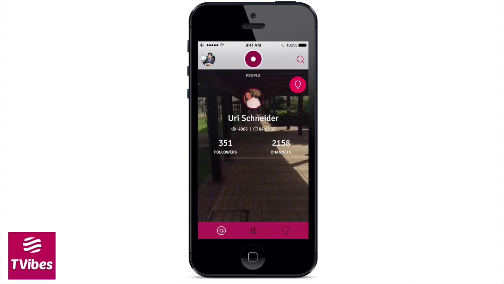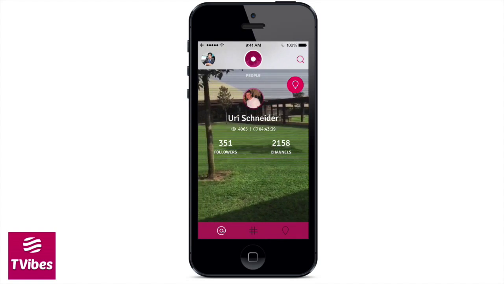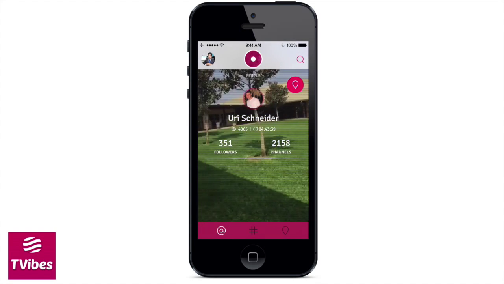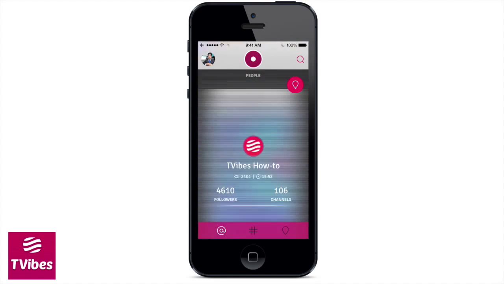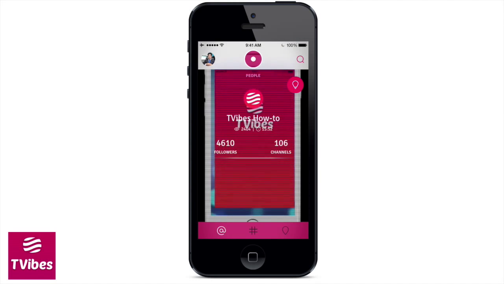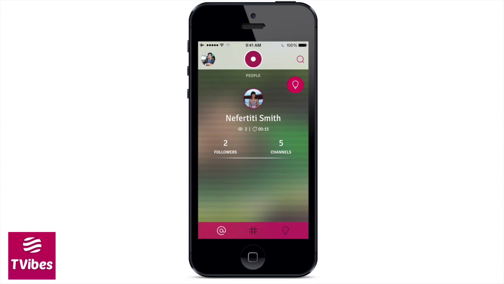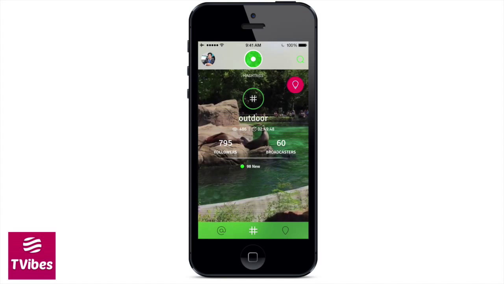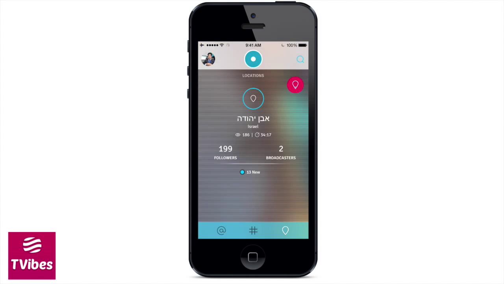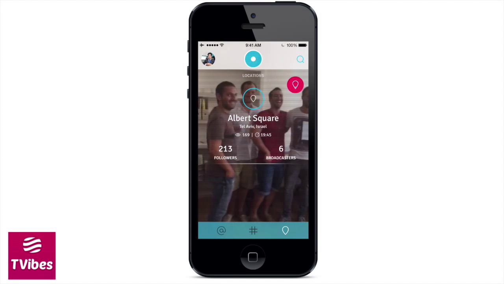So here in TVibes, you have the main interface, which is made up of your channels or your feed here, and those are broken down into three sections. You have the people you follow here, and keep in mind, you can just flick up to navigate between those. At a certain point, once you've gone through all your followers, you can go ahead and discover new people to follow. You have your hashtags section, so these are the hashtags you follow. And last but not least, you have your locations section, so you can see all the locations that you're currently following and discover new ones, of course.